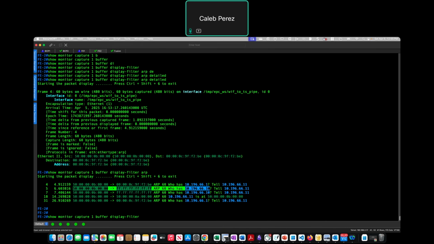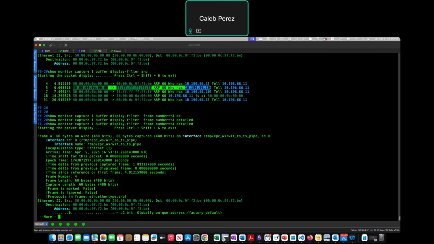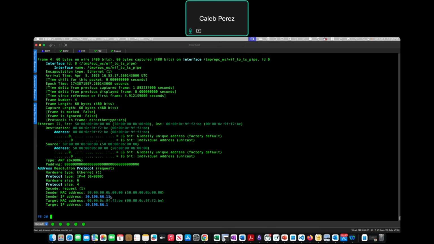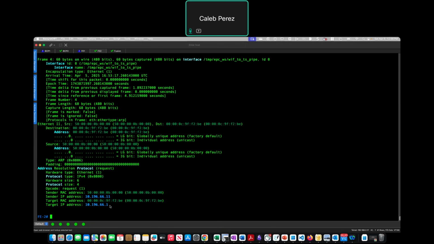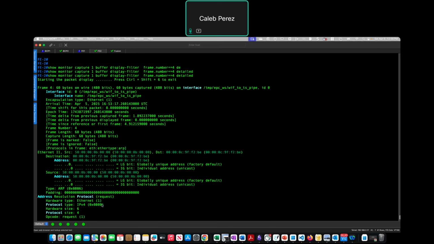Display filter, I think it's frame dot number, and then you specify the number here, which is 4, and then the details, right? So here you can see that we have the sender, that 11, which is this PC, looking for, oh, okay, so here is the Anycast gateway.